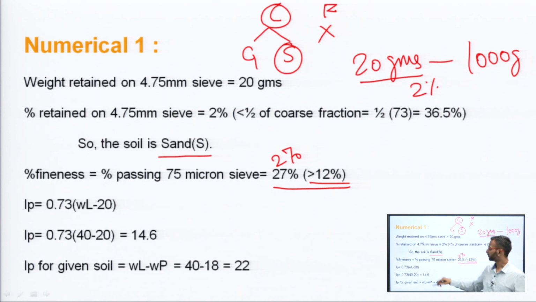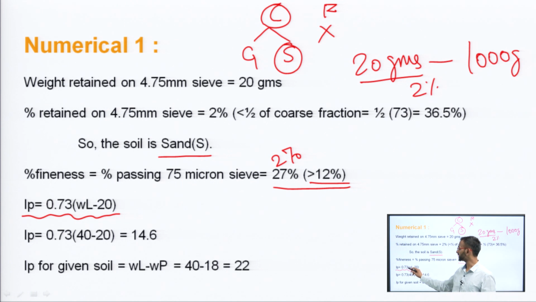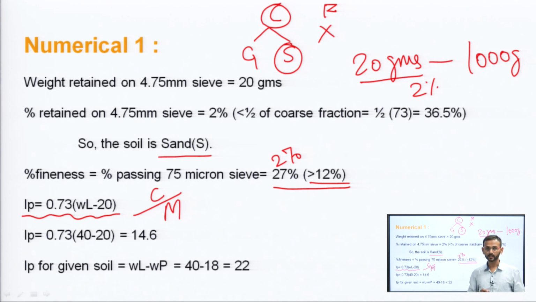So, here we will be classifying what type of soil it is, either silt or clay. The fines are in nature either silt or clay. So, see here, this IP is equal to what? 0.73 (WL minus 20). Anything lying above the line is clay, anything lying below the line is silt, the A line that we have discussed here.